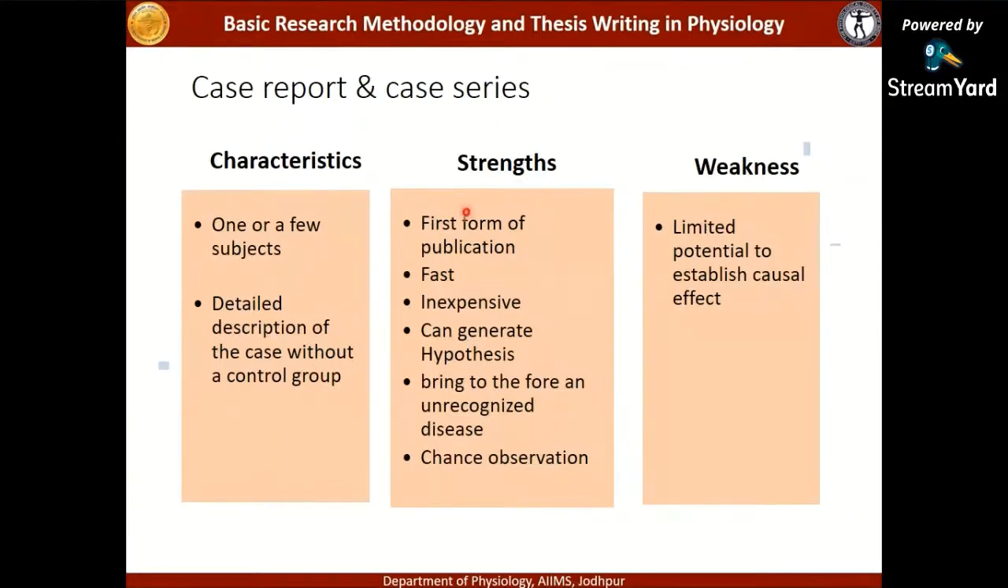But these are still a good form of design because they are the first form of publication, the first paper or publication where something new can be brought up. These are fast, inexpensive, they can generate hypotheses, they can bring to our notice something which is unrecognized or unknown, and something which is found by chance. The limitation is that they have a limited potential to establish the causal effect. They cannot state why things happened in that way. But they can tell what has happened.